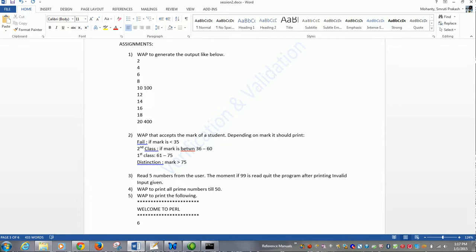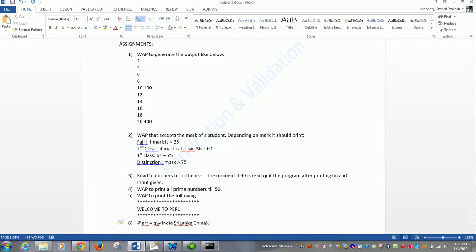Number 6 assignment is that there is an array which is India, Sri Lanka, China.